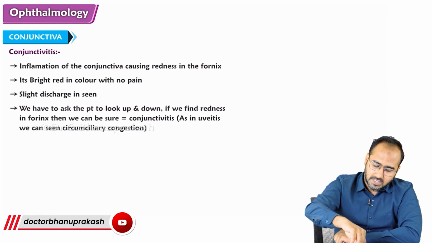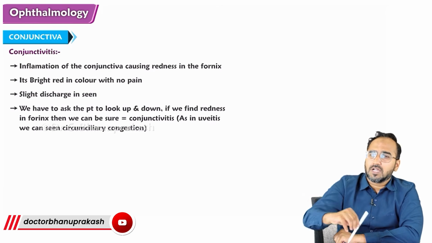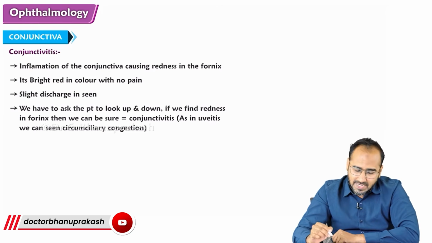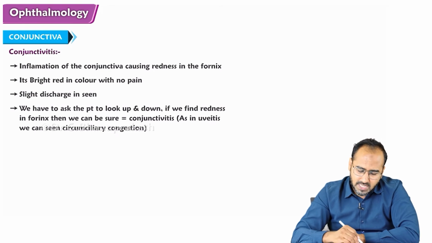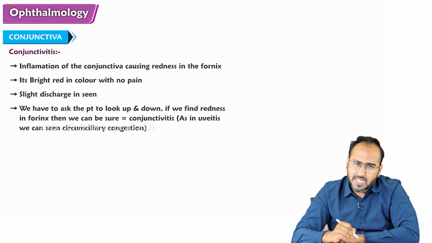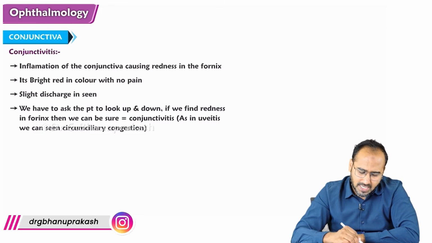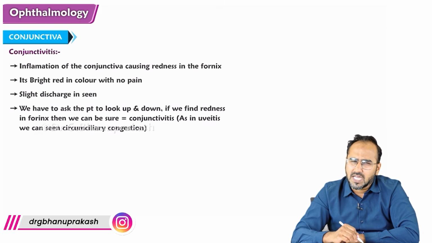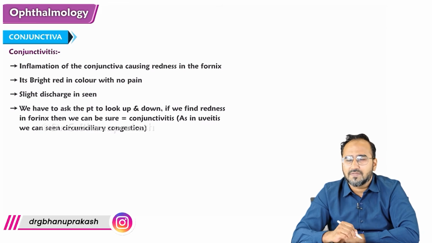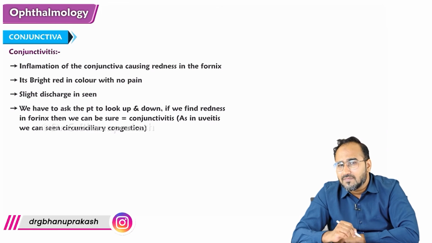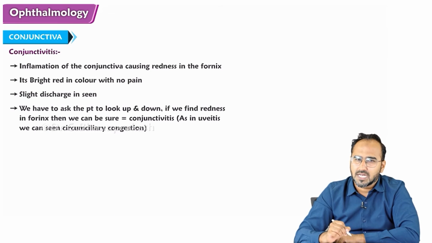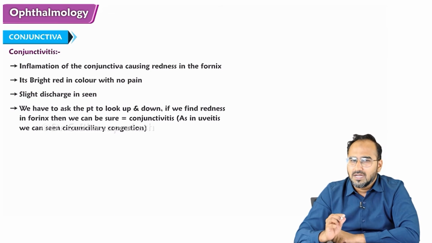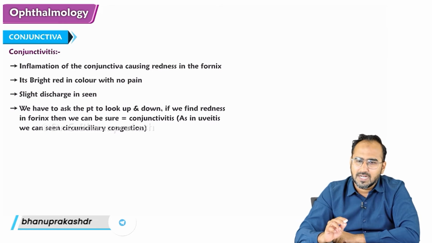So, conjunctivitis is an inflammation of the conjunctiva. What are the clinical features? The patient will have some congestion which is bright red in color. Normally, the patient will have circumcorneal and circumfornicial congestion. Circumfornicial congestion meaning what? Near the fornix, the patient is having redness.